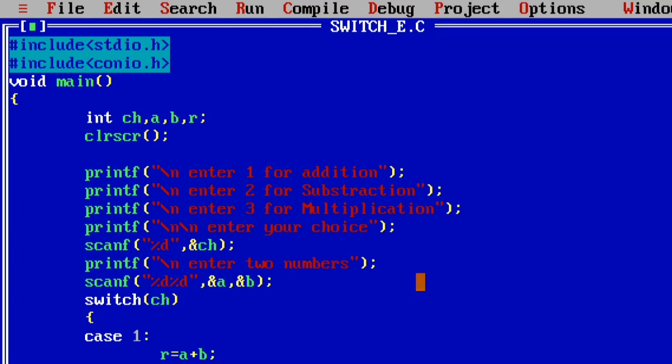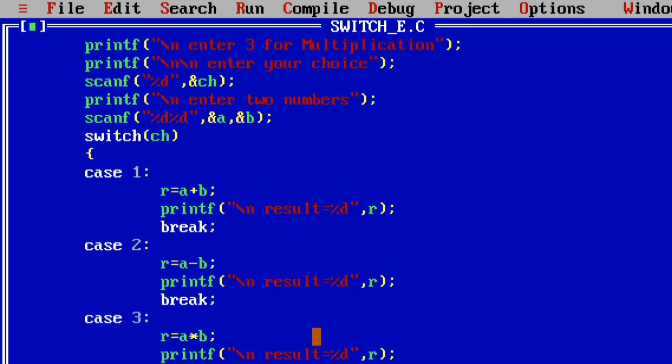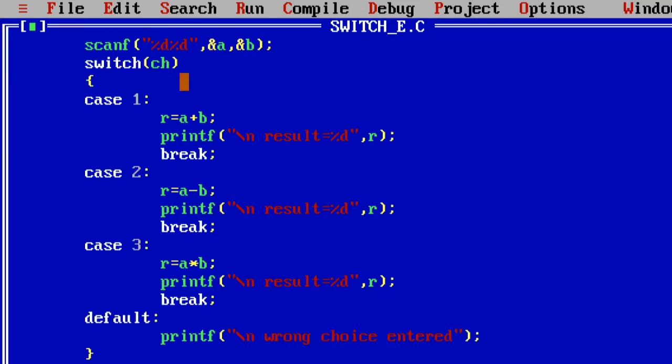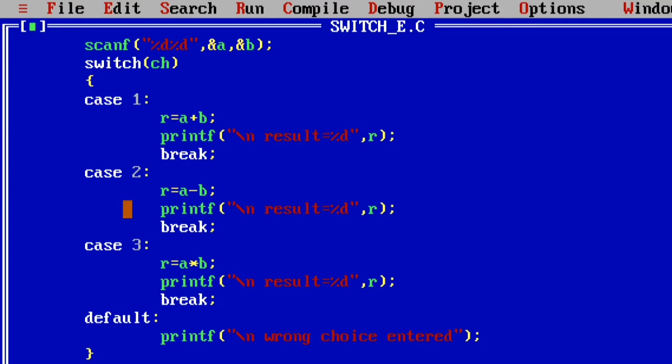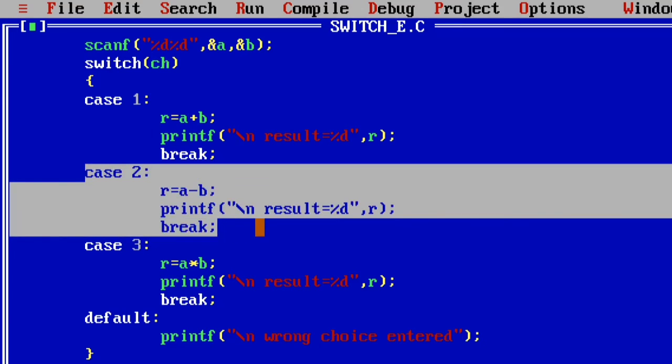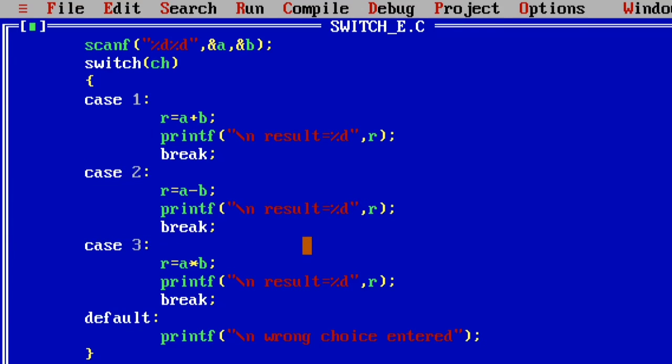Now the ch variable value is 3. So we check whether 3 is equal to 1. The condition is false, so the first case is not executed. Then it comes to the second case. The second case value is 2 and the ch value is 3, so 3 equal to 2 is again false, and the second case is also not executed.